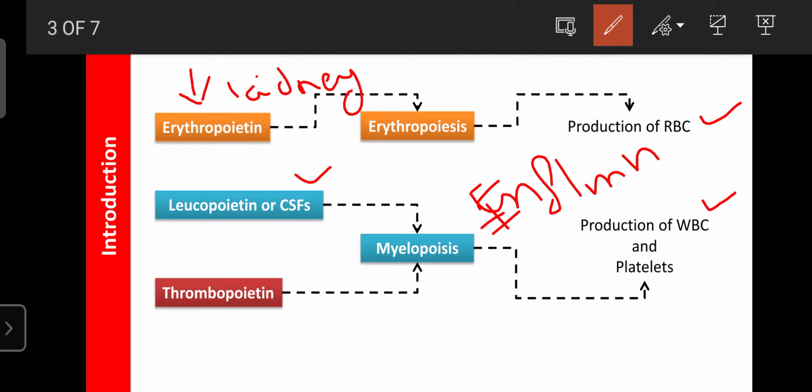The stem cells of the RBM play an important role in the production of RBC under the influence of erythropoietin, production of WBC under the influence of colony stimulating factors or leukopoietin, and synthesis of platelets under the influence or presence of thrombopoietin. That's why stem cells play an important role in the production of blood cells.